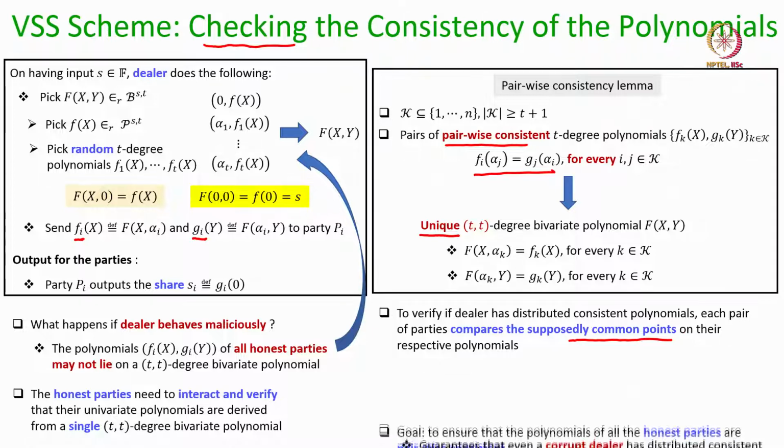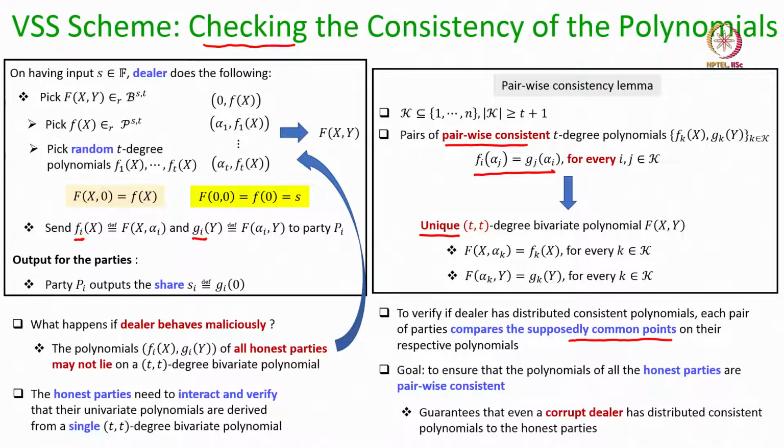And then the goal will be to ensure that all the honest parties' polynomials are pairwise consistent. If they are not pairwise consistent, then there will be publicly raised disputes, and then the dealer has to come into the picture and resolve those disputes.